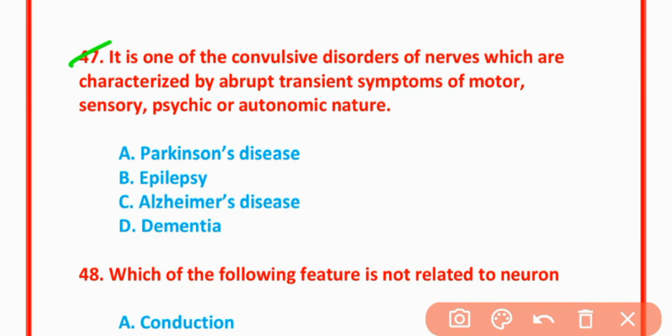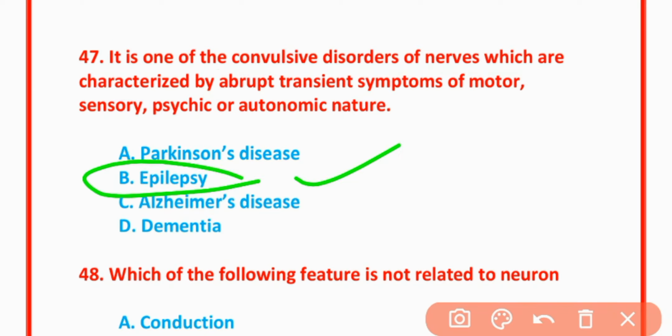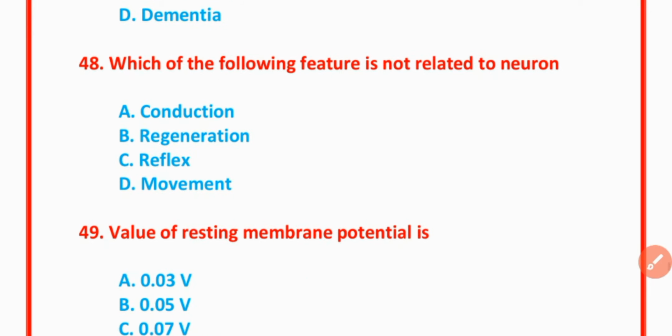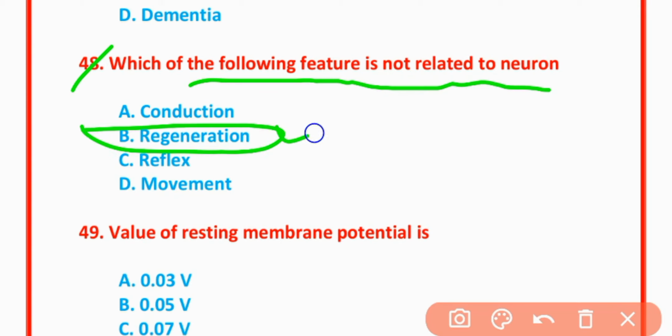47. It is one of the convulsive disorders of nerves which is characterized by abrupt transmission of symptoms of motor, sensory, psychic or autonomic nature. Epilepsy. Option B is correct. MCQ number 48. Which of the following features is not related to neurons? Regeneration. Option B is correct.